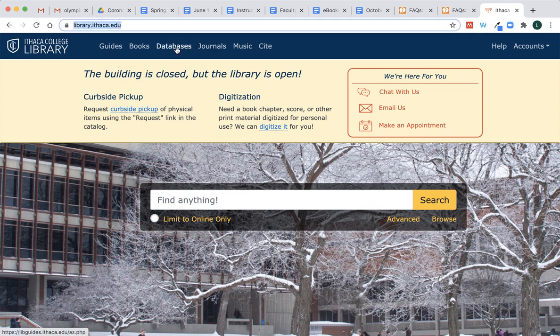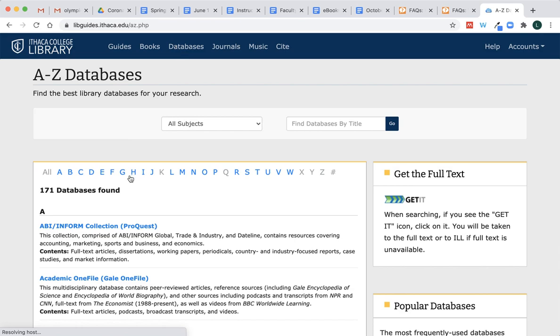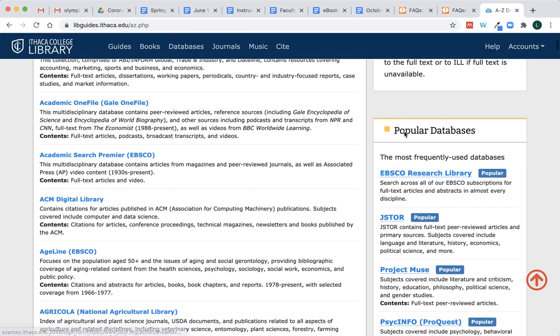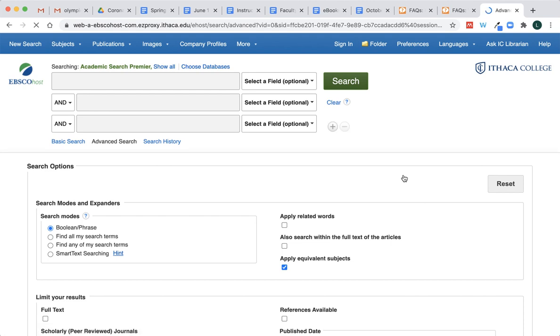If you click on databases, you'll be taken to an A to Z list. Over here on the right, there's this list of popular databases. I really like searching the EBSCO Research Library. It's searching lots of different databases at once. It's kind of akin to Google Scholar in some ways. So let's just break this down.